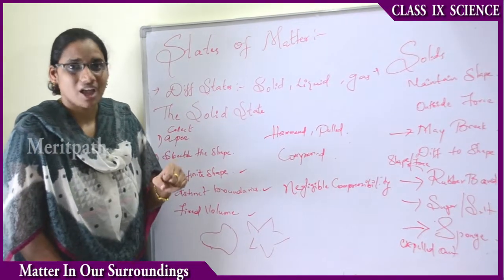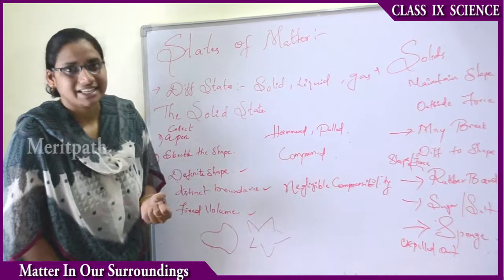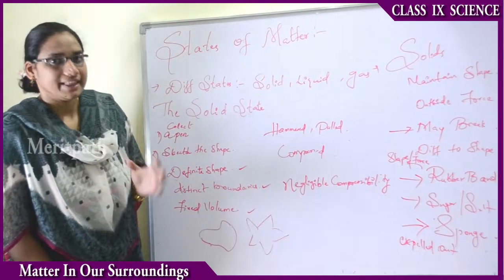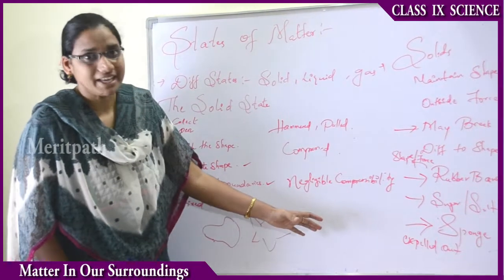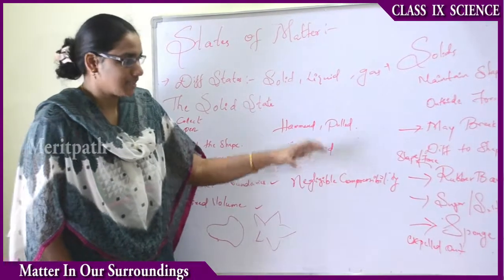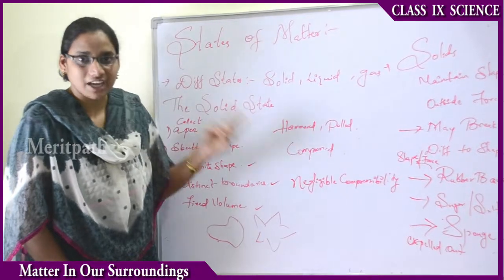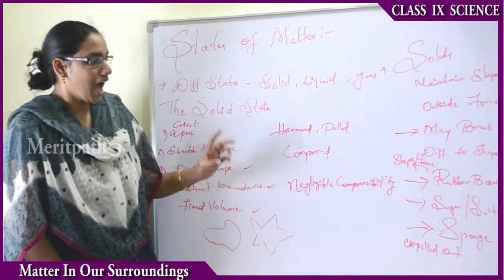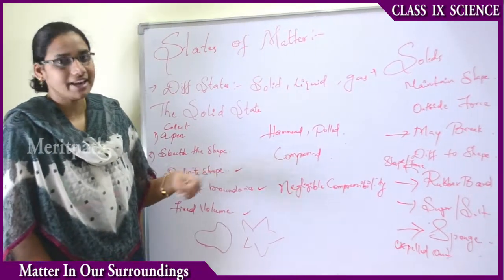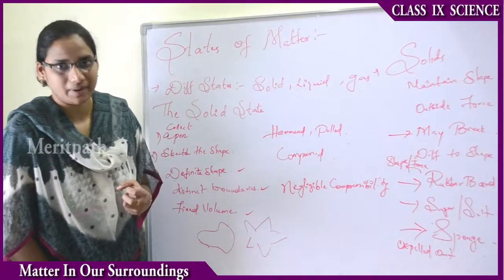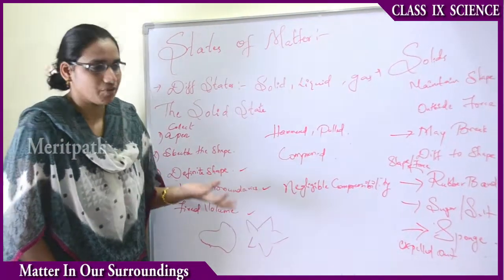When we compress it, the water comes out. These three are not exactly solid forms, because they change their physical form by dissolving in water, or change their physical properties when we apply force.